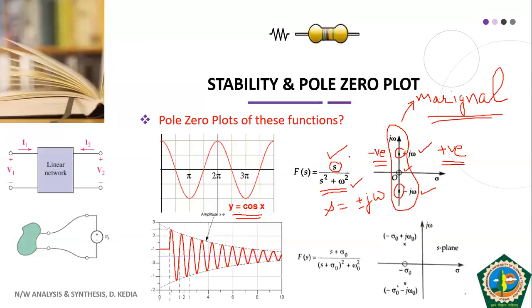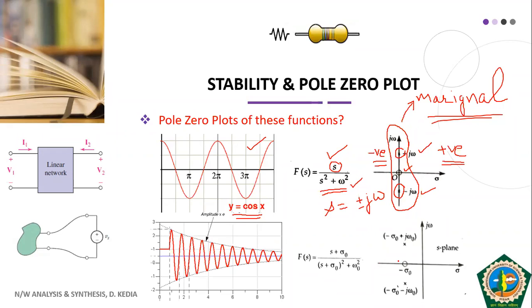So when the poles are located on the j omega axis, it is marginal stability. While discussing the sine function and cosine function, I told you that they are neither decaying nor increasing out of bound. Continuous oscillations are there, so they can be called marginally stable systems. And we have seen that in case of these continuous oscillations, our poles are located on the j omega axis, which justifies our assumption earlier.